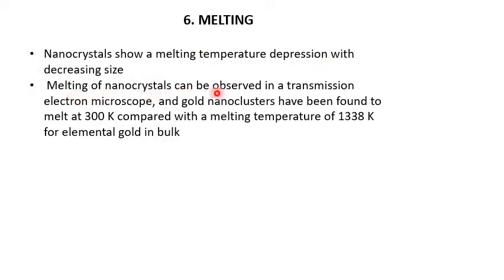Melting of nanocrystals can be observed in a transmission electron microscope, and gold nanocrystals have been found to melt at 300 Kelvin compared with a melting temperature of 1338 Kelvin for elemental gold in bulk. Bulk gold has a very high melting point, but nanoclusters of gold have a very low melting point.